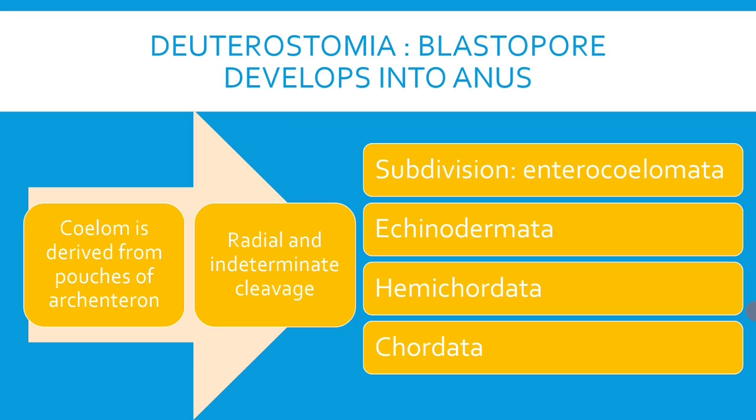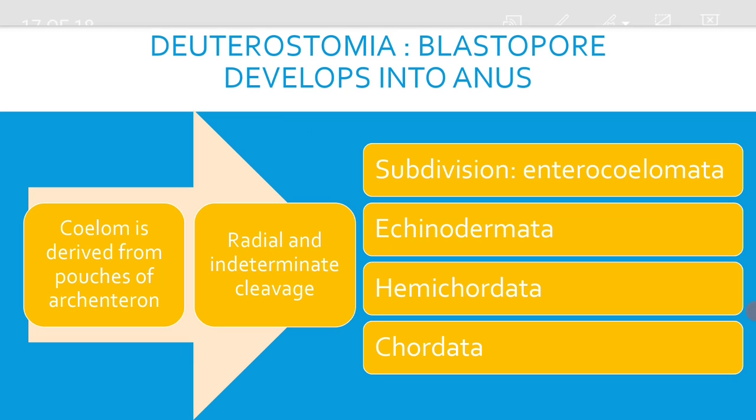Coming to deuterostomia, which includes enterocoelomata, deuterostomia is a group of animals where the blastopore is converted into anus, and coelom is derived from pouches of archenteron. Hence, deuterostomes are also called enterocoelomates, and they exhibit radial and indeterminate cleavage.